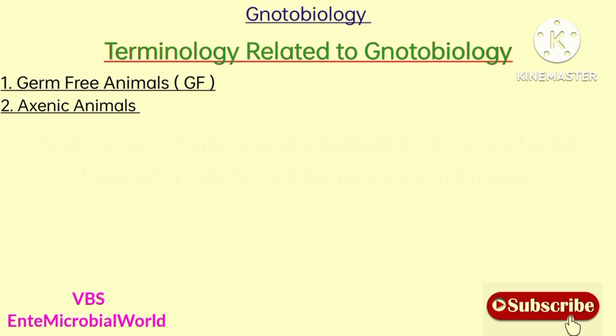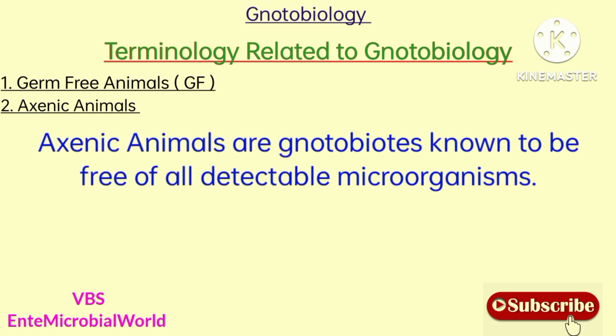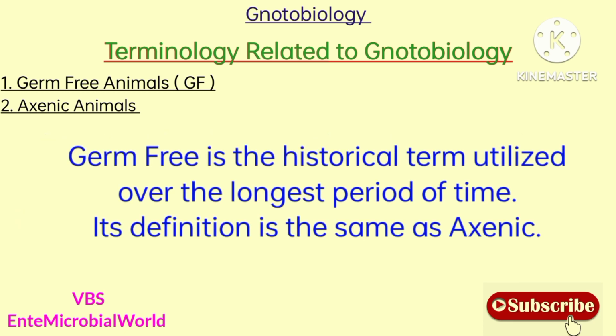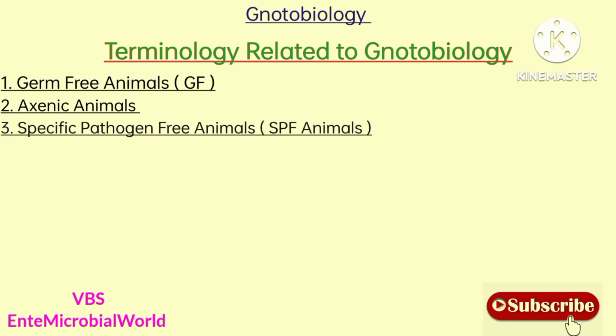Axenic animals. Axenic animals are gnotobiotes known to be free of all detectable microorganisms. Whereas axenic animals are completely free from other microorganisms. Here we should note one important point, that is, germ-free is the historical term utilized over the longest period of time. Its definition is the same as axenic.